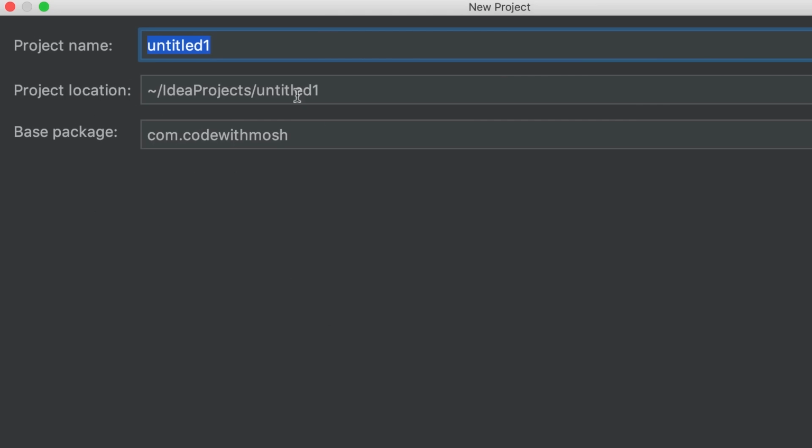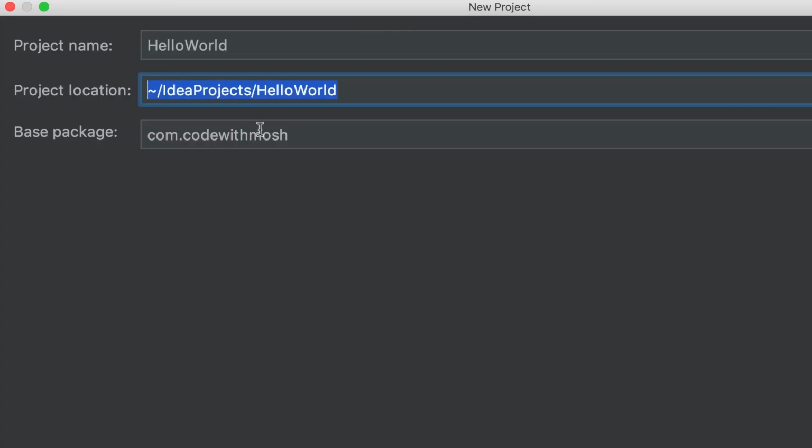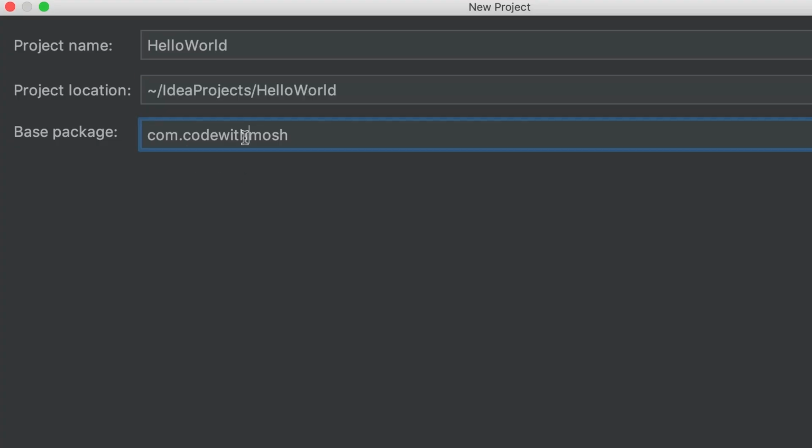On this page, we have to give our project a name. Let's call it Hello World. Now over here, you can see the location of this project. So it's inside the IdeaProjects folder. Now right below that, you can see the base package, which is set to com.codewithmosh on my machine. On your machine, it's probably going to be com.example.